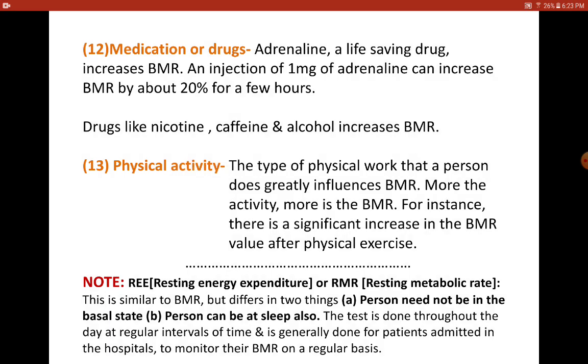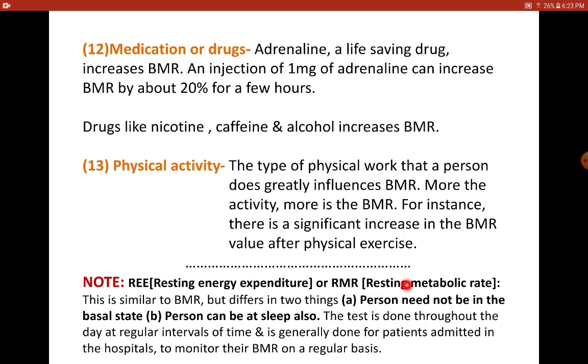Here the person need not be in the basal state. Now in case of BMR, the person has to be in the basal state. That is, he should be in the post-absorptive state, he should have normal body temperature, and he should be physically and mentally at rest. And he should be awake when doing BMR.